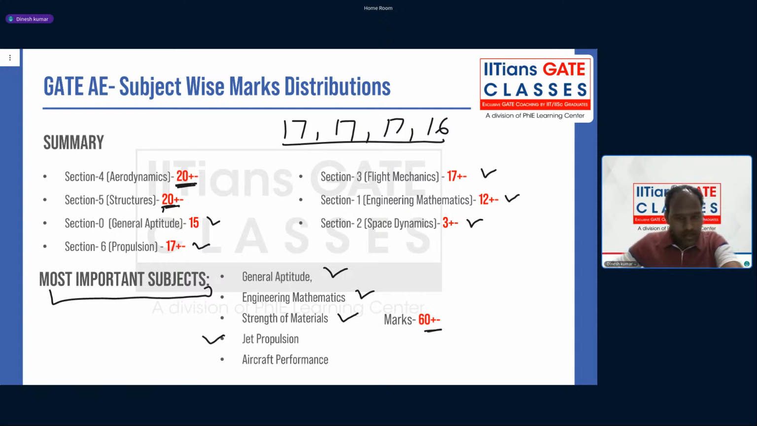Okay, there are other subjects which are equally important, like aerodynamics, gas dynamics, fluid mechanics, aircraft stability, rocket propulsion, mechanical vibration, thin wall structure, space dynamics. Those subjects are always around 40 marks, and these major 5 subjects are 60 plus minus. This aircraft performance will also include basics of atmosphere.